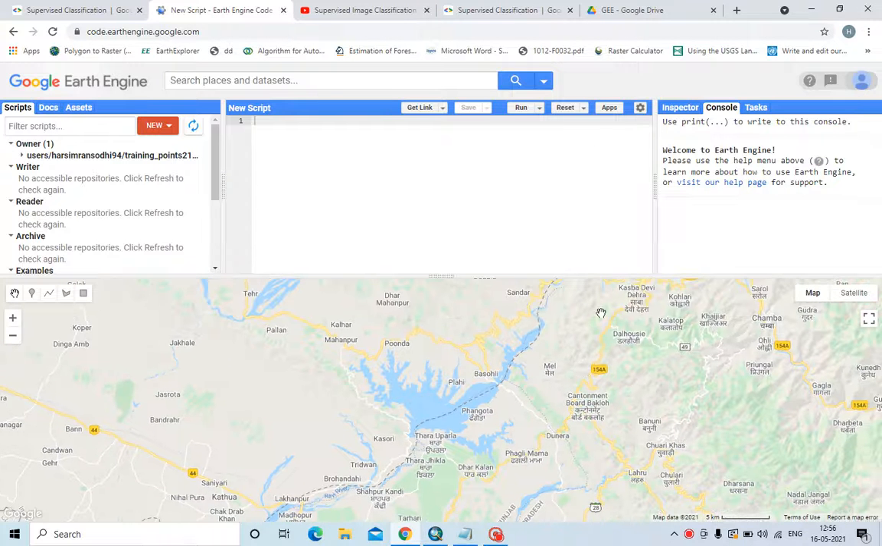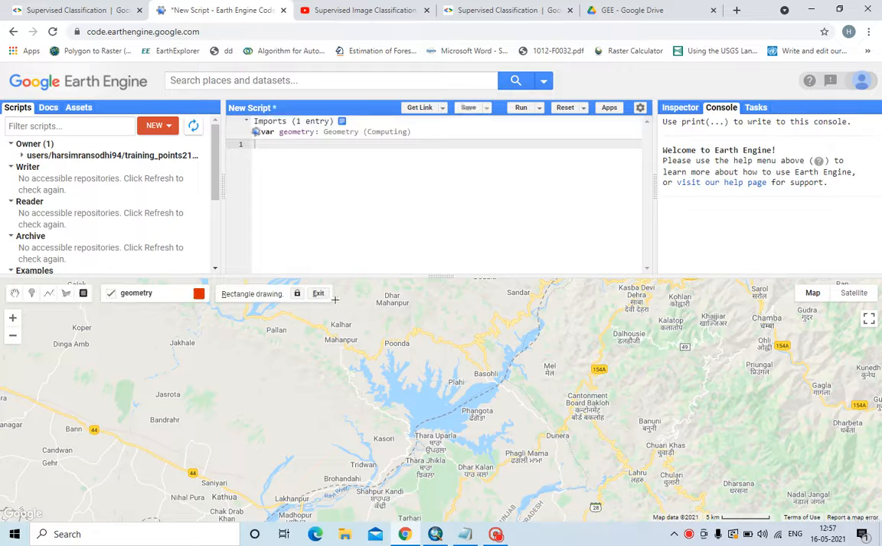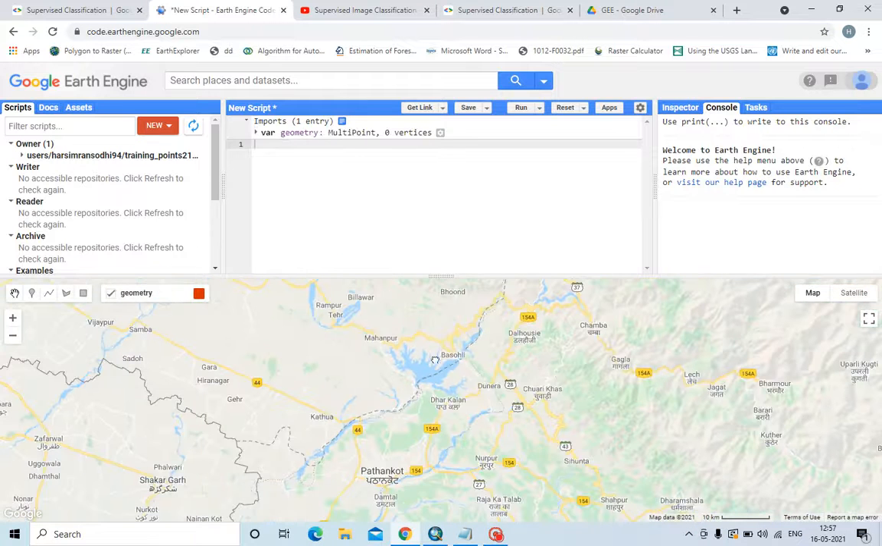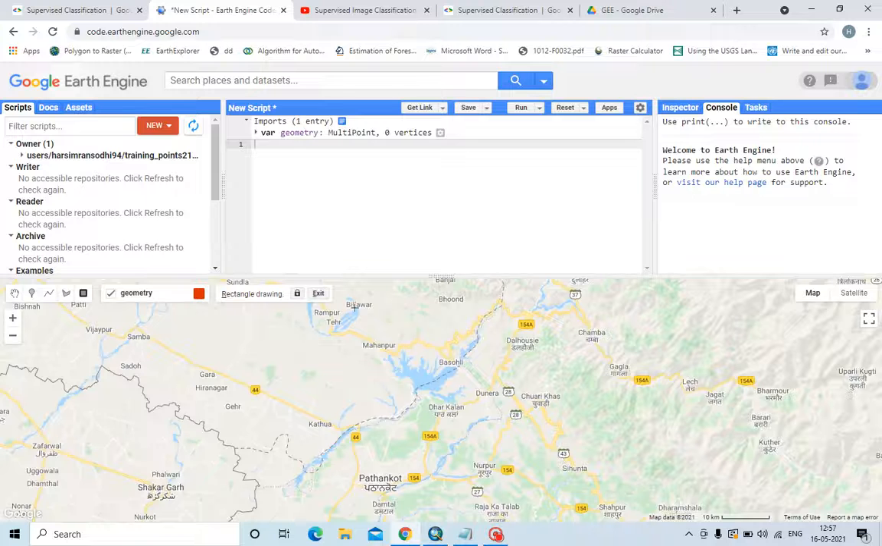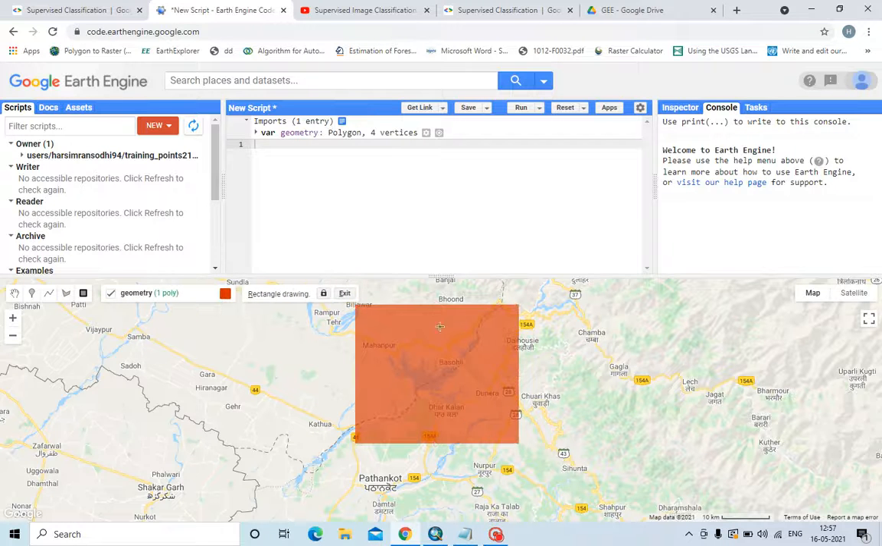Suppose I am doing a supervised classification for this area. First I have to create bounds and highlight the study area. Let us do it. Suppose in this much area I have to do supervised classification. Let us name this as region of interest.